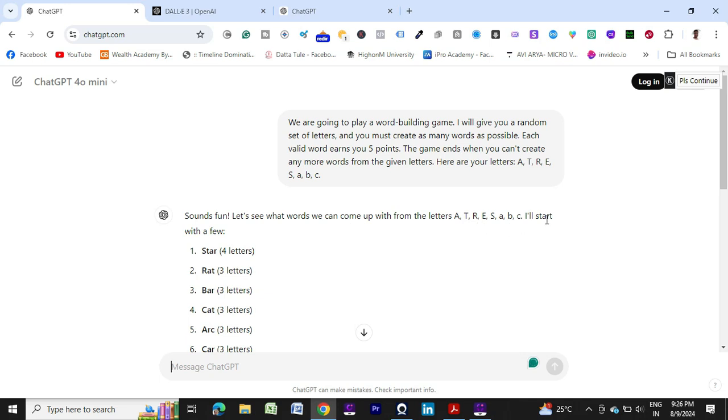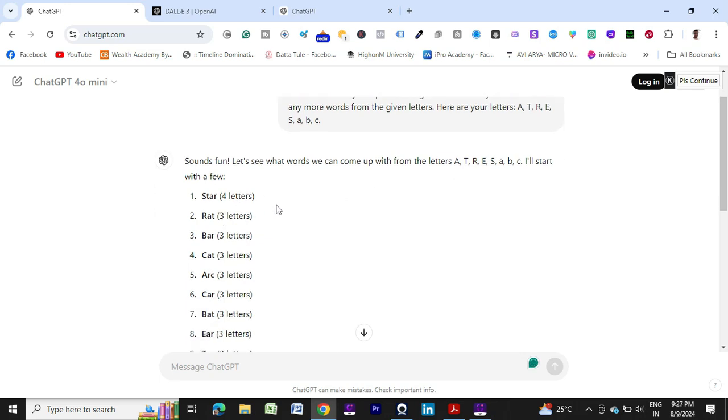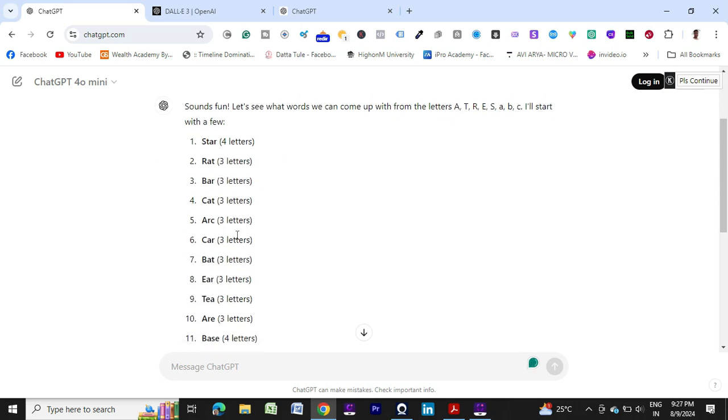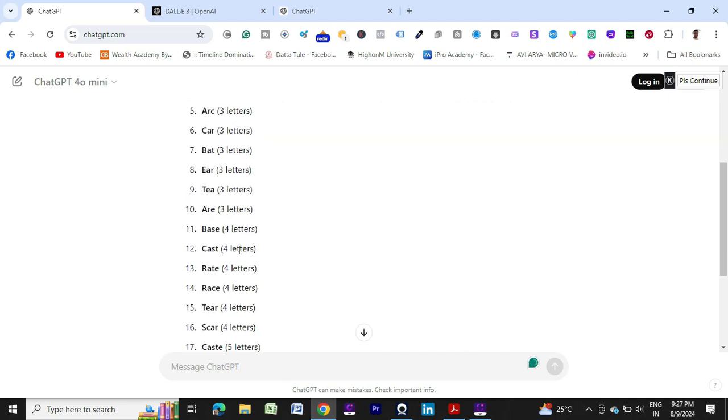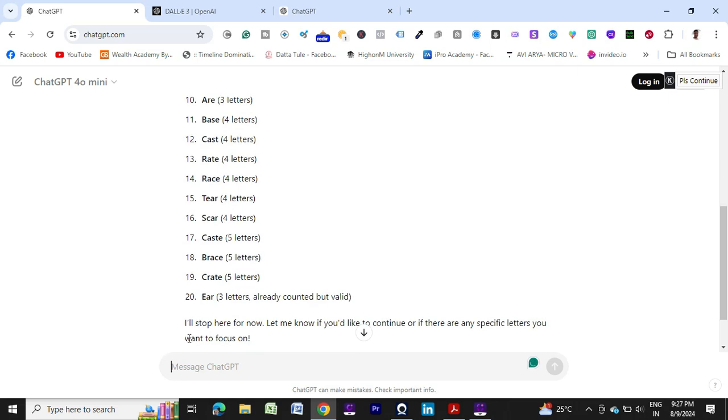Okay, I think it has given lots of words. So I will start with a few. Star, rat, bar, cat, car, bat. Okay, it has generated lots of words. So I will stop here for now. Let me know if you would like to continue, or if there are any specific letters you want to focus on.